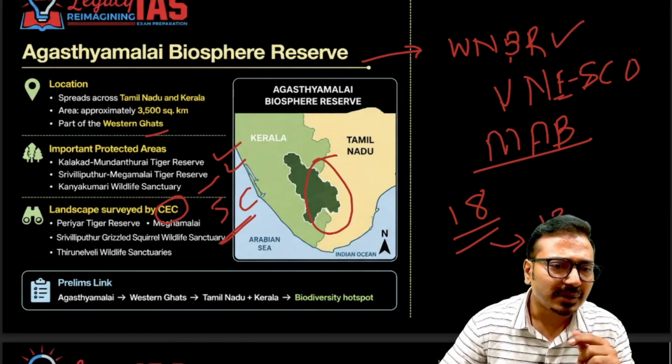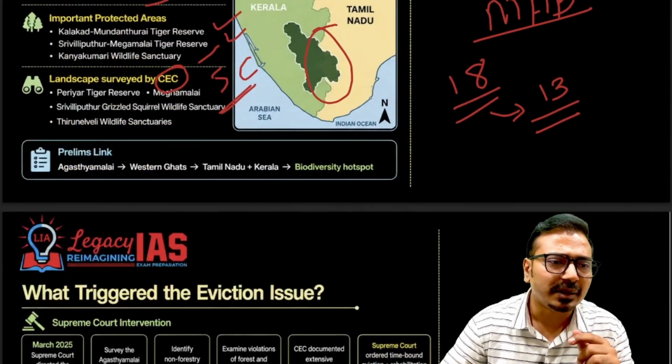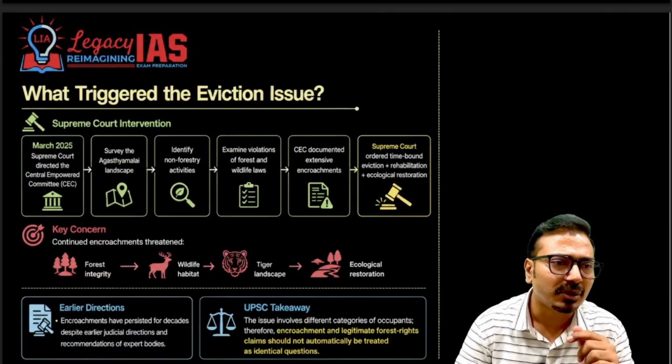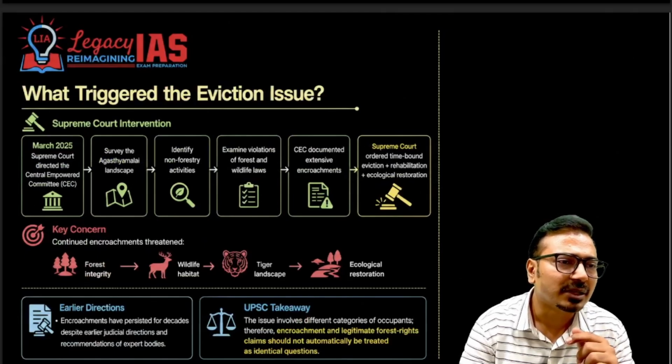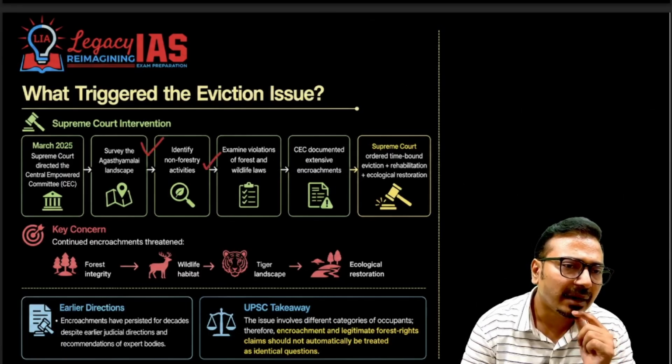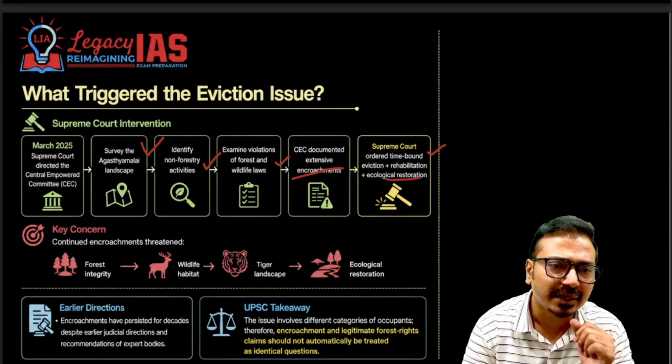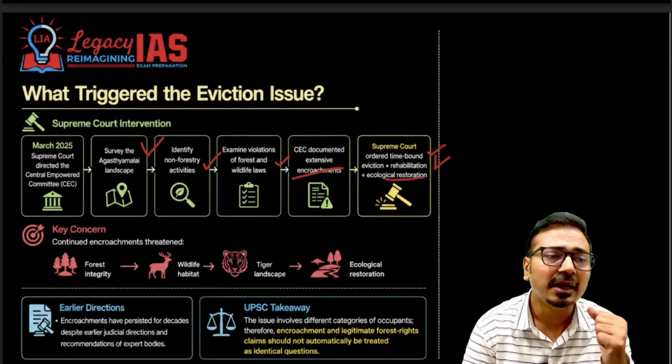Now, after understanding the basics, what triggered the eviction issue? Let's talk about that. What has happened? In March 2025, the Supreme Court directed the Centrally Empowered Committee to survey the Agasthyamalai landscape and identify non-forestry activities. After examining violations of forest and wildlife laws, extensive encroachment has been documented by this committee. Now the Supreme Court has ordered time-bound eviction, rehabilitation and ecological restoration of this particular landscape.